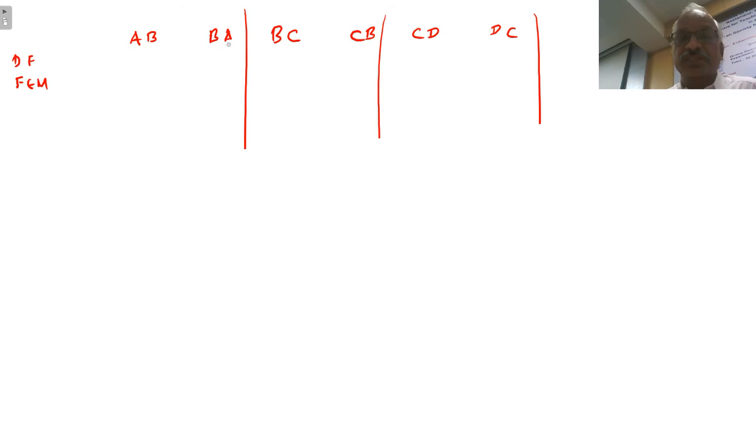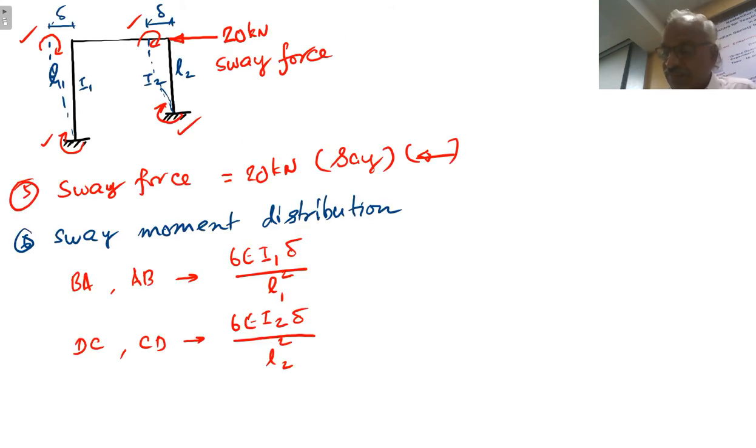AB and BA will be subjected to moment. CD and DC will be subjected to moment. Delta is not known. Therefore, we will not be able to substitute the numerical value straight away. So there is a calculation for that, that is 6EI delta by L square. We will take length L1 as 6 meters, L2 as 4 meters. Let us call I1 as I itself, I2 as 2I.